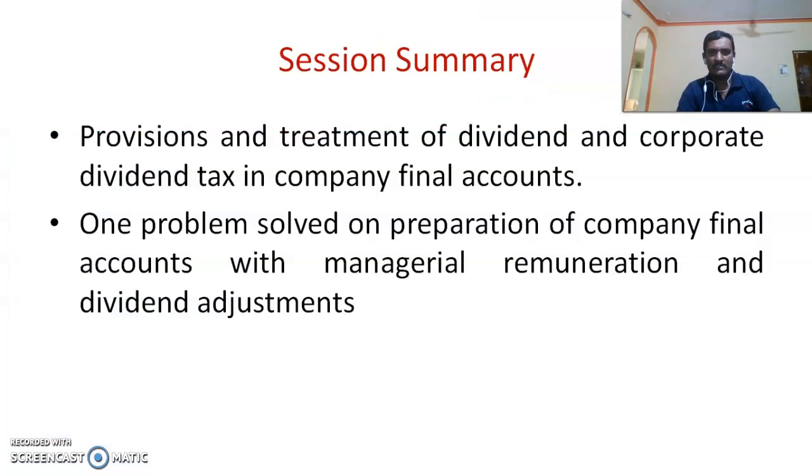And throughout this session we have dealt with the dividend and corporate dividend tax, and we have prepared one illustration.